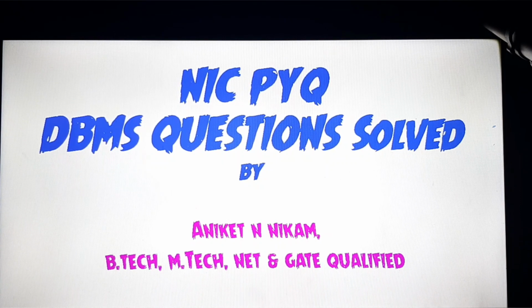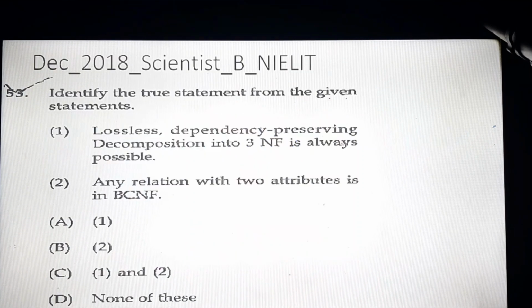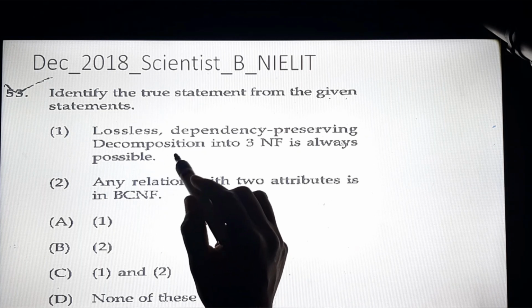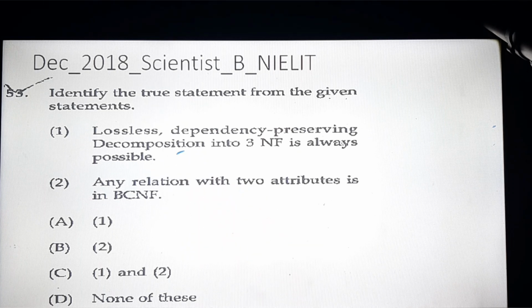So let's start with the first question. This question was asked in December 2018 for the Scientist B NIELIT exam. The question says, identify the true statement from the given statements. The first statement is: lossless dependency preserving decomposition into 3NF is always possible. The second statement: any relation with two attributes is in BCNF.